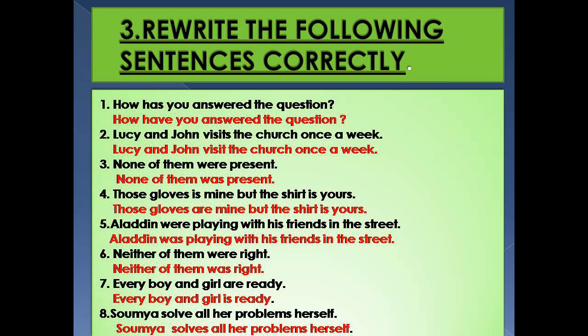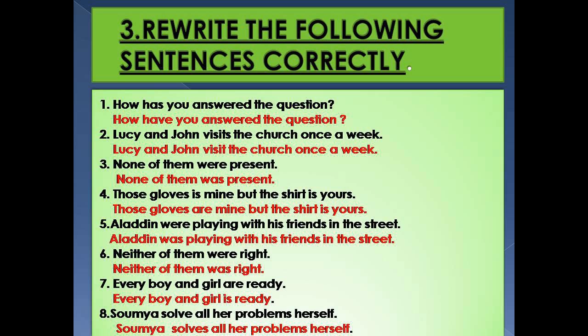Number 1, how has you answered the question? Here, has been used with you, which is wrong. So the correct sentence would be, how have you answered the question? You have, not you has. Number 2, Lucy and John visits the church once a week.